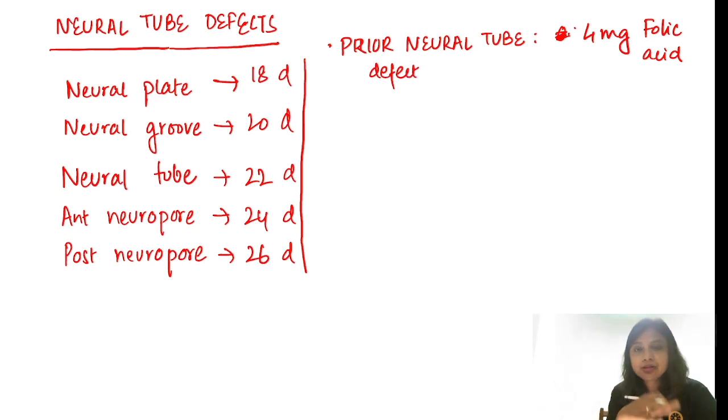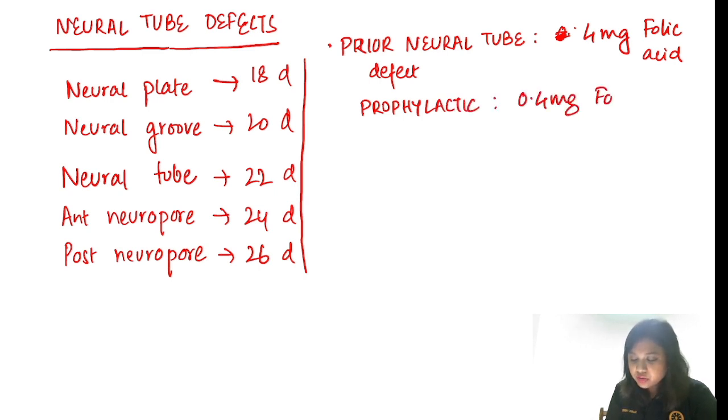Suppose there was a previous sibling who has a neural tube defect, or the mother has diabetes mellitus, or the mother is on teratogenic drugs like valproate, we need to give 4 milligrams of folic acid. Otherwise, in no risk factor, the prophylactic dose is 0.4 milligrams of folic acid. So in other cases, we give a routine 0.4 milligram folic acid. In the high risk cases, we give 4 milligrams of folic acid.